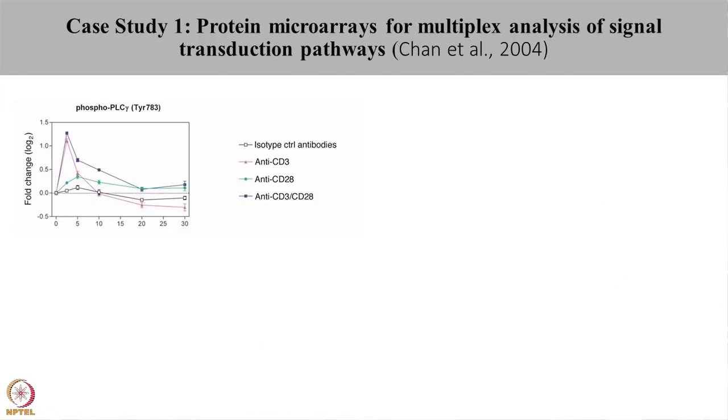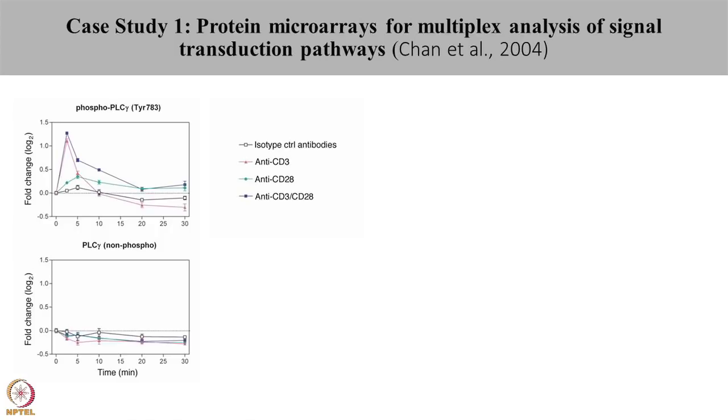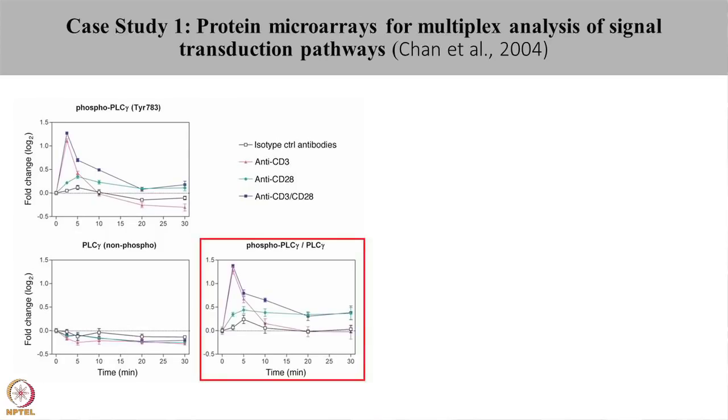Further, to study the signal transduction kinetics, the authors studied the phosphorylation level of phospholipase C gamma protein. In this, again, the cell lines were treated at different time points and cells were treated with isotype antibodies as control, with CD3 antibody, CD28 antibody and a combination of CD3 and CD28 antibodies. Also, the protein microarray was probed with non-phospho antibodies to study the overall concentration of phospholipase C in the cell lysate. The graph shown here shows the adjusted level of phosphorylated PLC gamma for the total phospholipase C present in the cell.